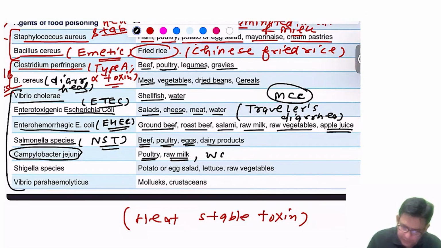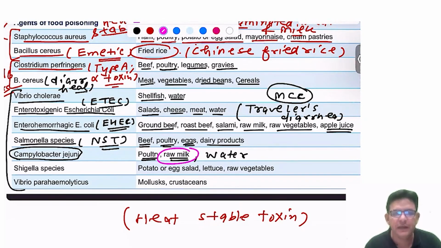And here you can also add contaminated water, because the same thing happened in Pune, where after having contaminated water, the infection of Campylobacter jejuni happened. And in the NEET PG exam, the question came regarding raw milk. So somebody drank raw, unpasteurized milk and landed with some infection in which blood is also coming up. That means it's a sort of dysentery in this particular Campylobacter jejuni infection. Okay, and along with what?